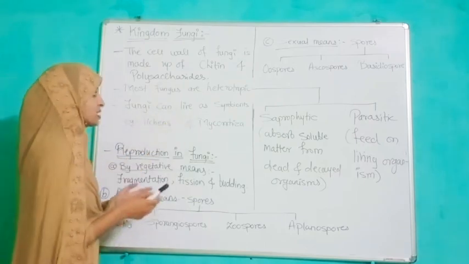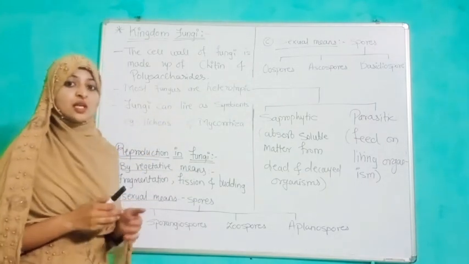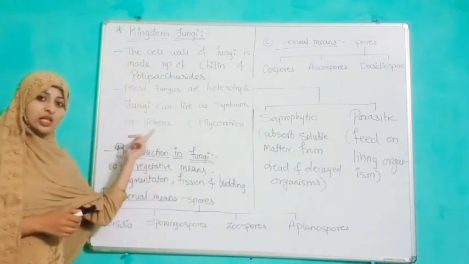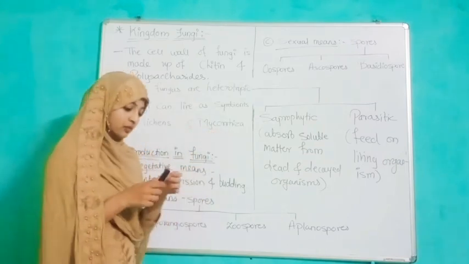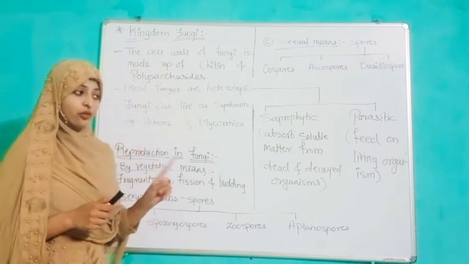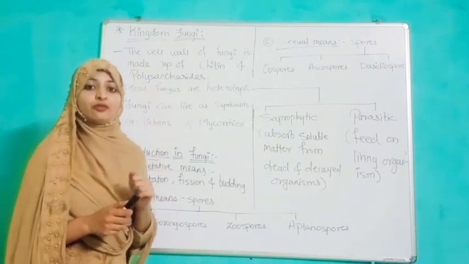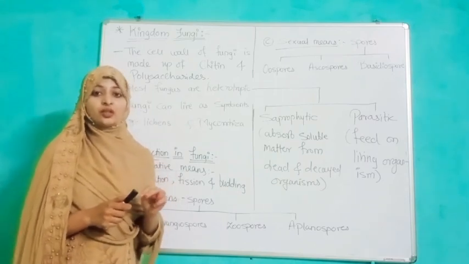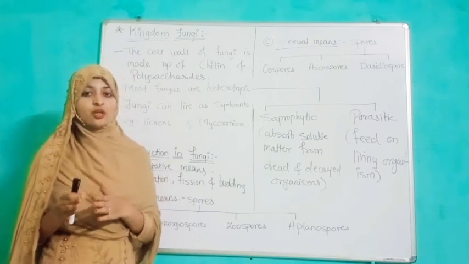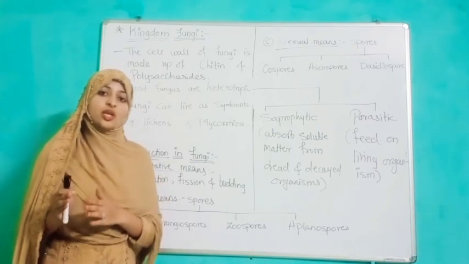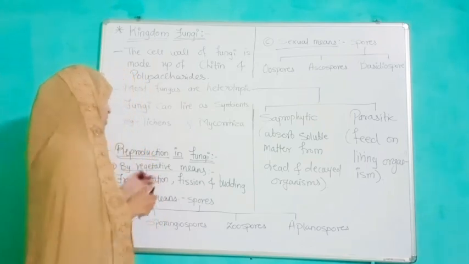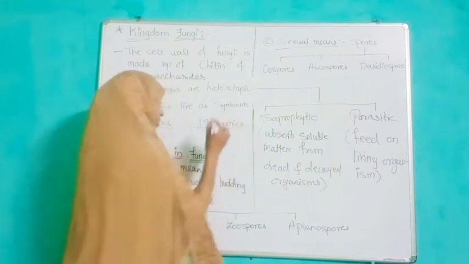Fungi can live as symbionts, means they can be associated, such as lichens and mycorrhiza. If you take an example, two friends are there. One friend has shelter and another friend has food. Both need each other for their survival. So one is going to share her shelter with the friend who has lots of food. Means they get associated. So this kind of relation is seen in this kind of fungus.